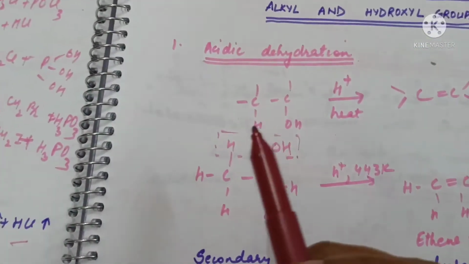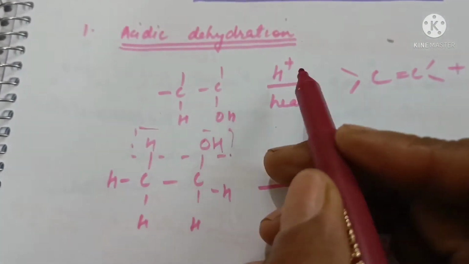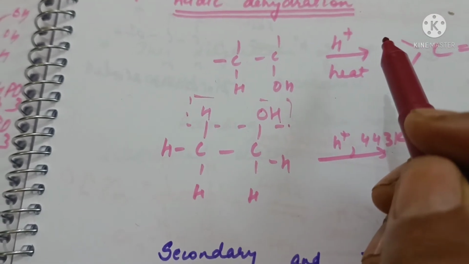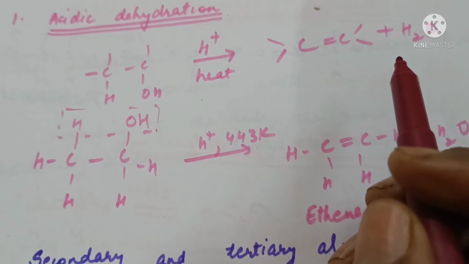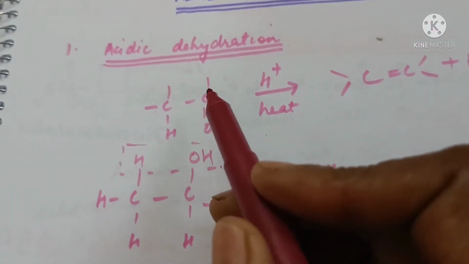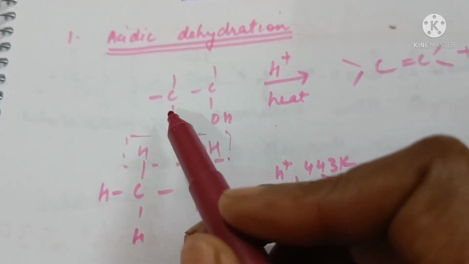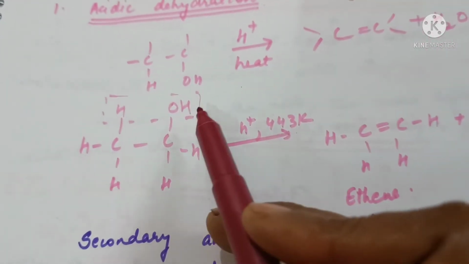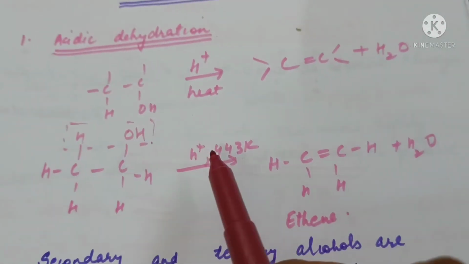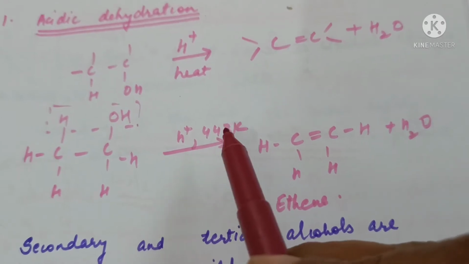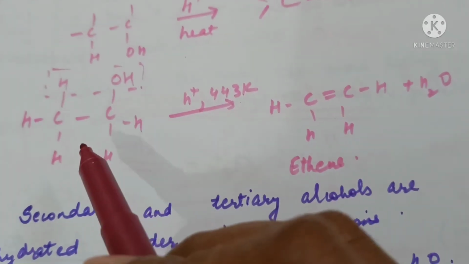When alcohols are heated with a protonic acid such as concentrated sulfuric acid or phosphoric acid, they get dehydrated to form alkenes. So the OH of one carbon and the H of the adjacent carbon atom will combine to form water. Water is removed. This is dehydration. This occurs in the presence of acids at a temperature of 443 Kelvin. So it is called acidic dehydration.